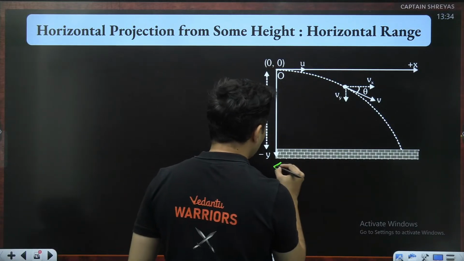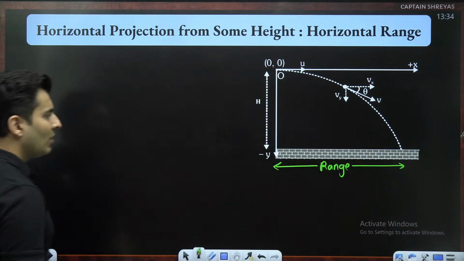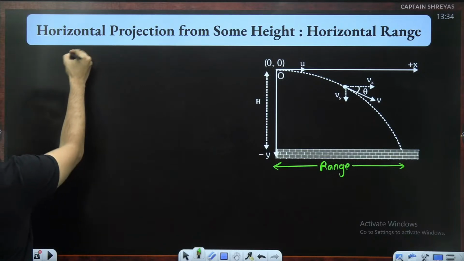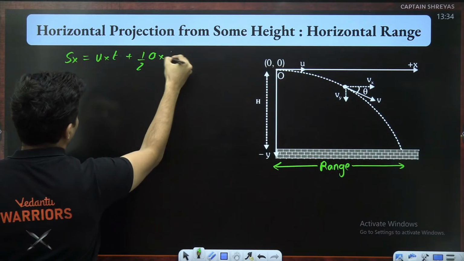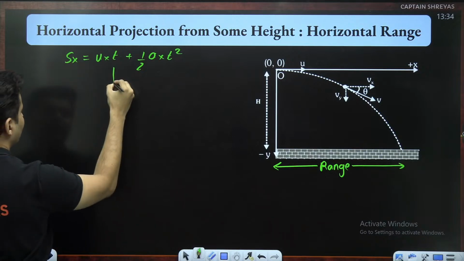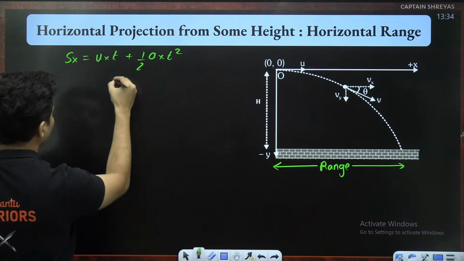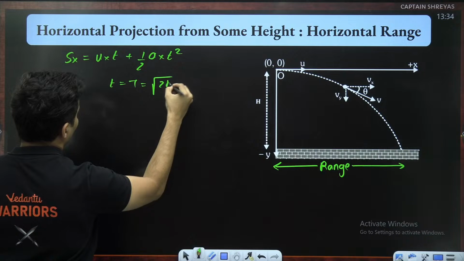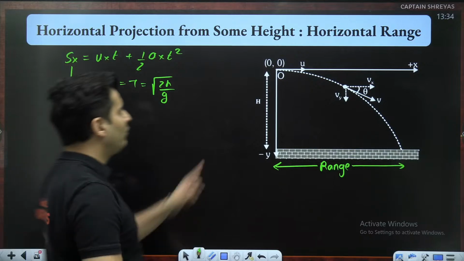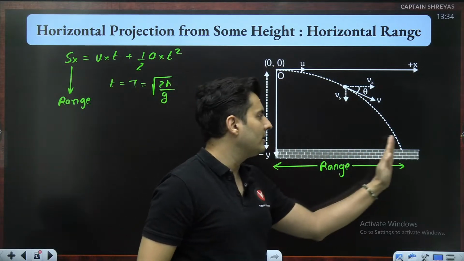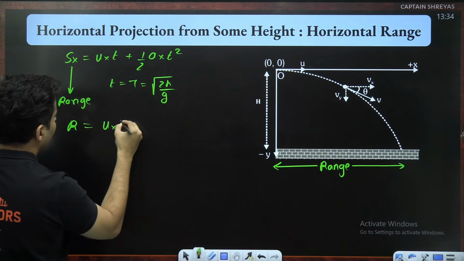How far does it go? So this is basically your range from the foot of the tower or the hill. So I think we should go with the x direction equation. Sx is ux t plus half ax t square. If I put the value of time as capital T, which is root of 2h by g, then this will be your range. Think about it. If I wait for the complete duration, the horizontal displacement will be the range.